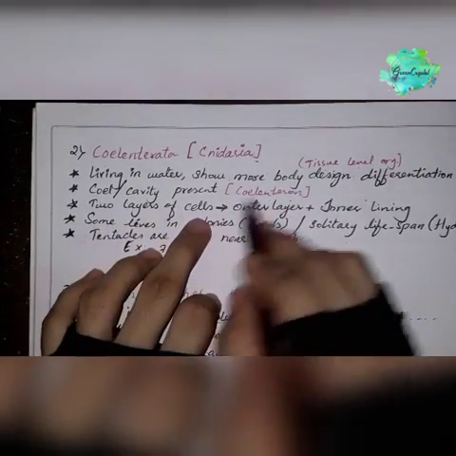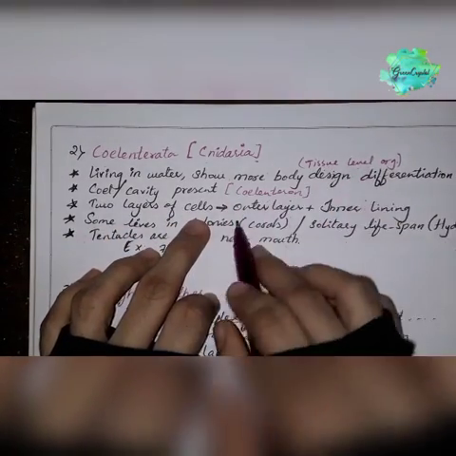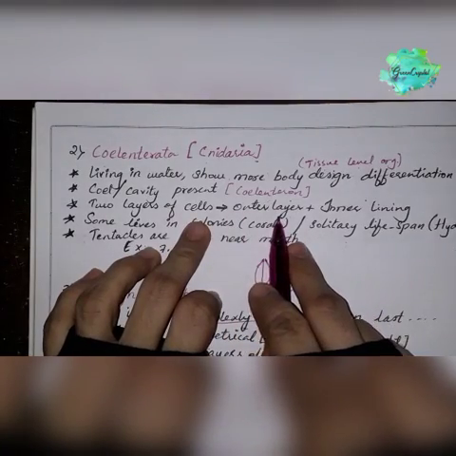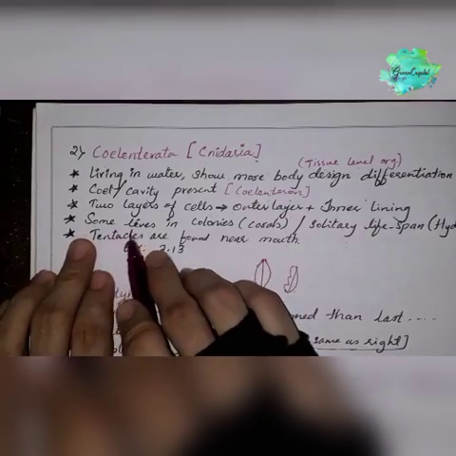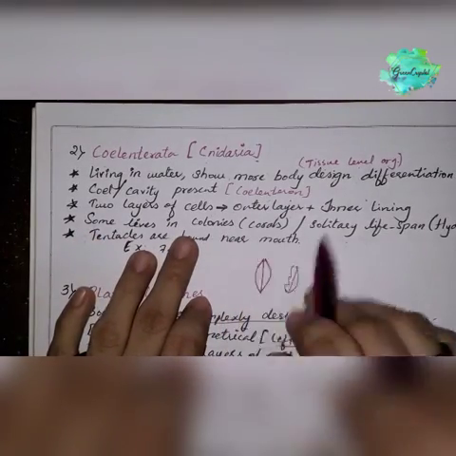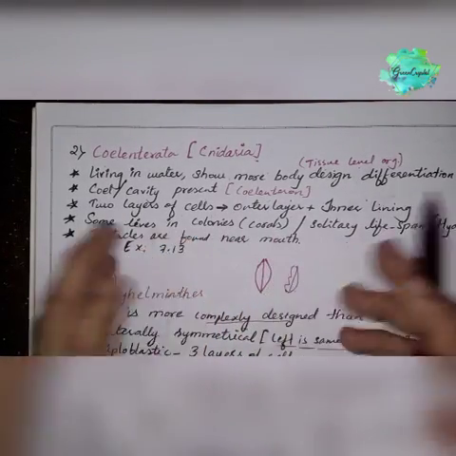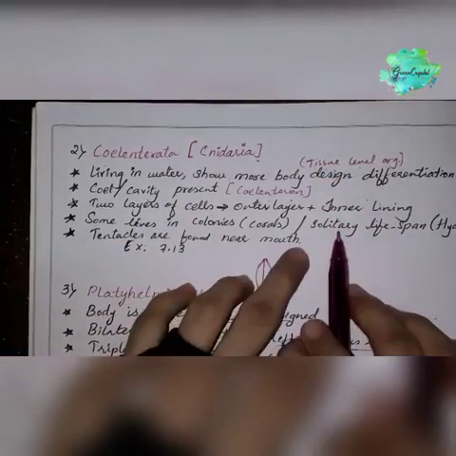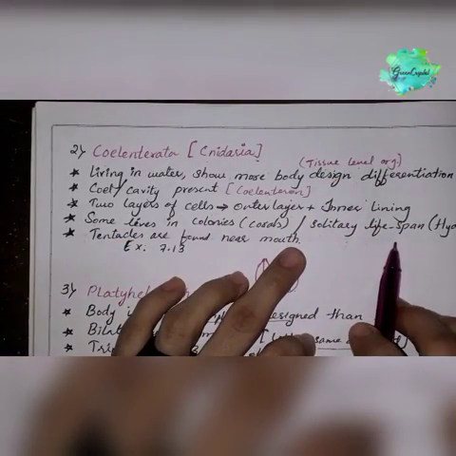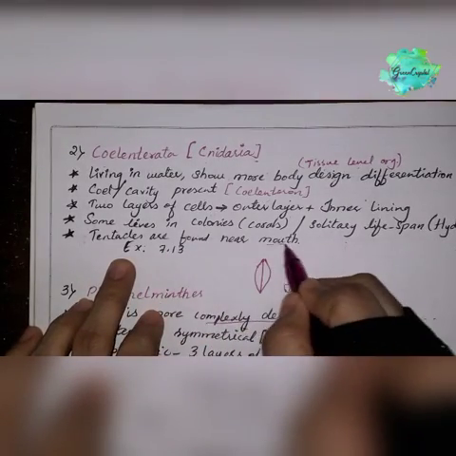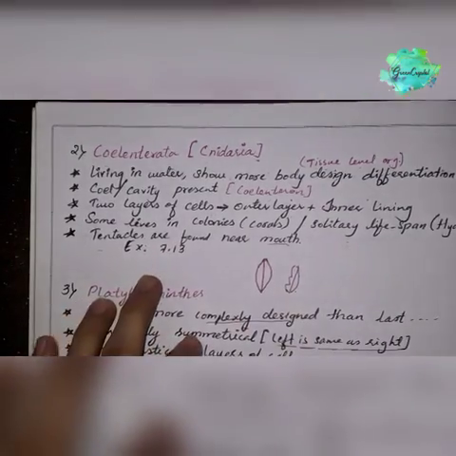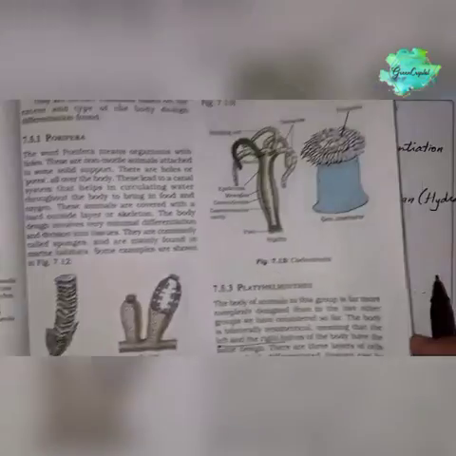Two layers of cells, because of the tissue level of organization: an outer layer of epidermis and an inner layer of gastrodermis. Some live in colonies and form corals, meaning they live in a group, and some live a solitary life like Hydra. Tentacles are found near the mouth. What are the tentacles? Let's see in figure 7.13.